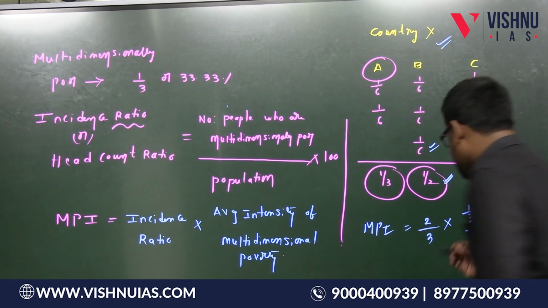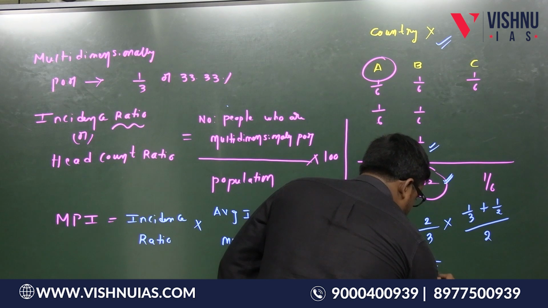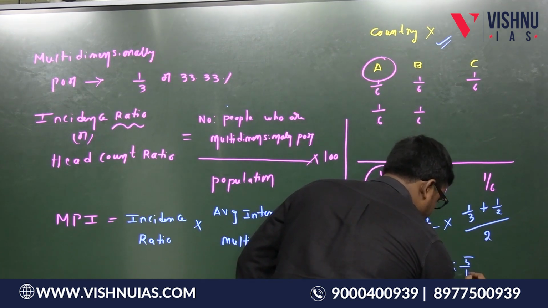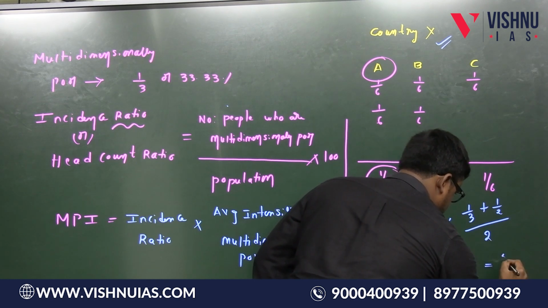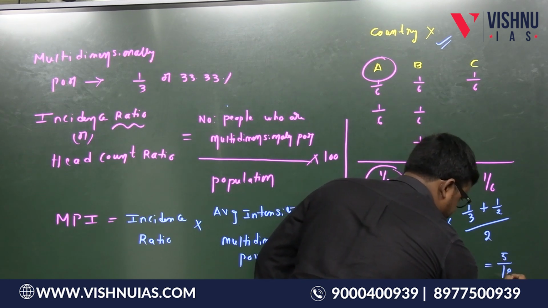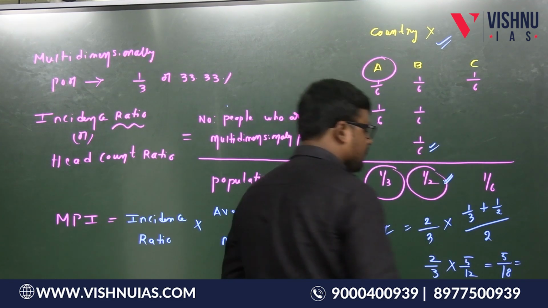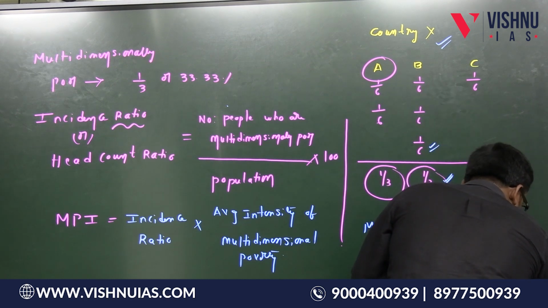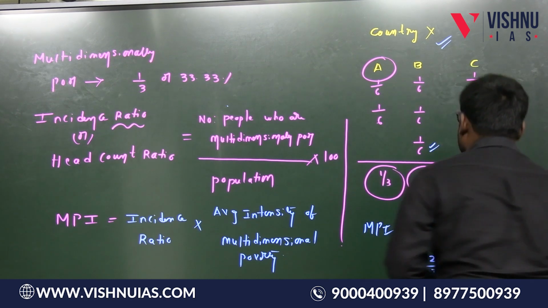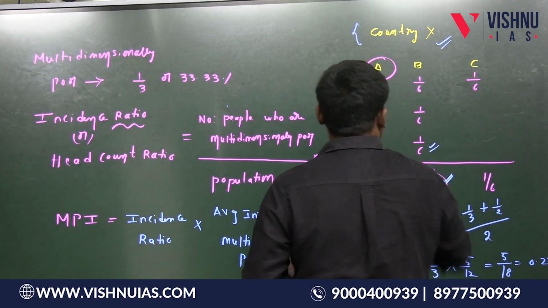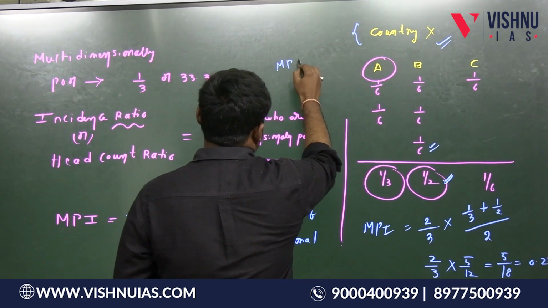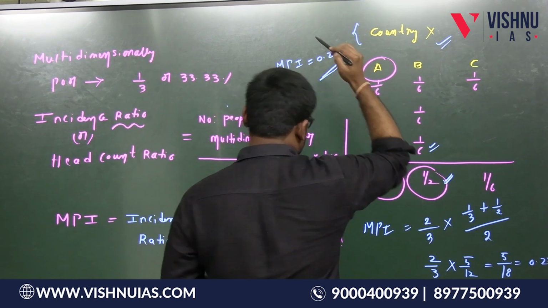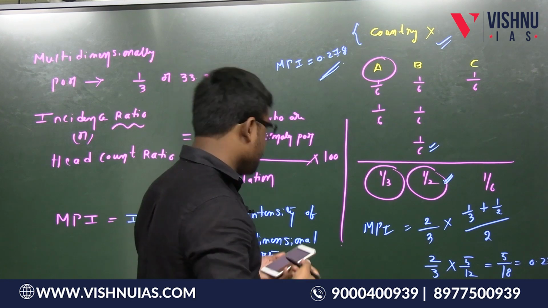Suppose if you calculate here, this is equal to 2 by 3 into, so this is going to be 5 by 6 and this is going to be 5 by 12. So this is going to be 5 by 18. So this 5 by 18 is equal to, I think we will get 0.278. So therefore, for this country X, what is the multidimensional poverty index? Index is a number which is equal to 0.278. That's it. So that's how we will calculate the multidimensional poverty index.